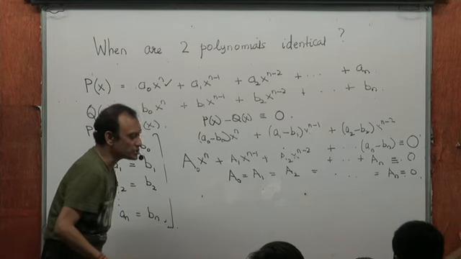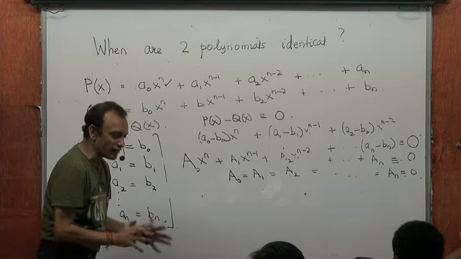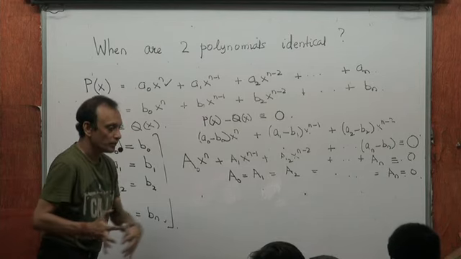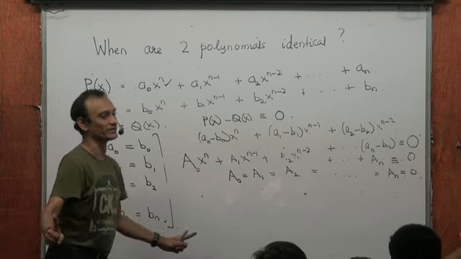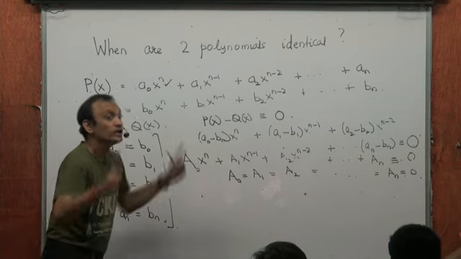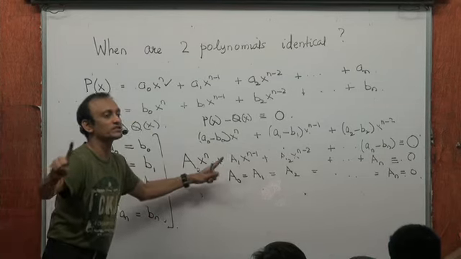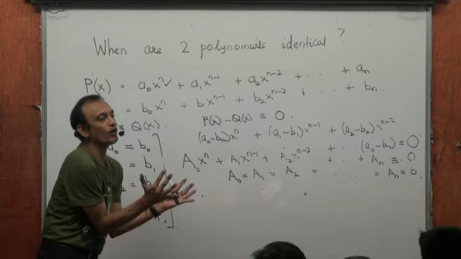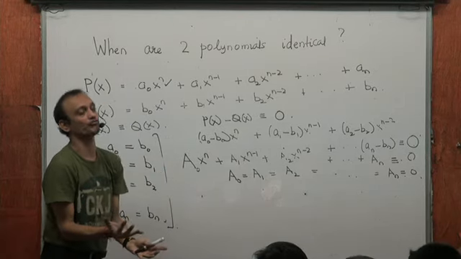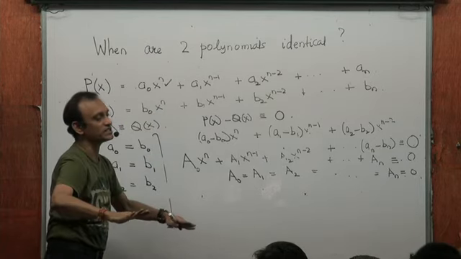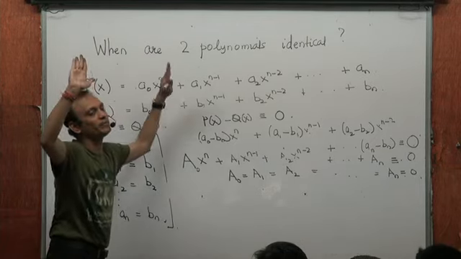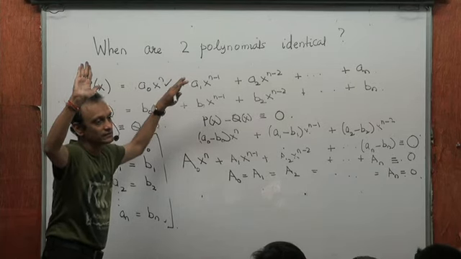What does factorization give you? It gives you a factored and an unfactored part. Both the factored and the unfactored polynomials are identical polynomials. What does factorization do? It gives you identical polynomials, one in a factored form, one in an unfactored form. It's valid for all values of x. That's why it's an identity. That's when the two polynomials are identical. Right?